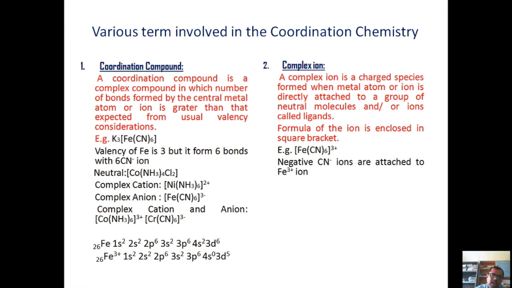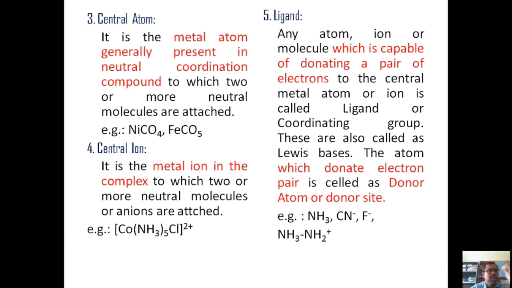Let's move to the next term related to coordination chemistry. It is the central atom. So how can we define the central atom? It is the metal atom generally present in a neutral coordination compound to which 2 or more neutral molecules are attached. So if you look at the simple formula Ni(CO)4, here we get the idea that the oxidation state of the metal is 0, and the molecules attached to that central metal atom are also neutral molecules.